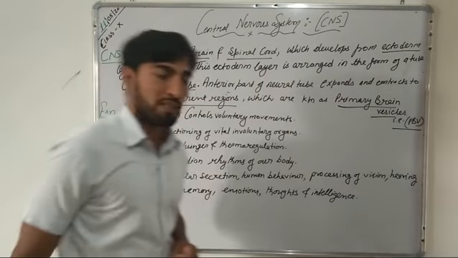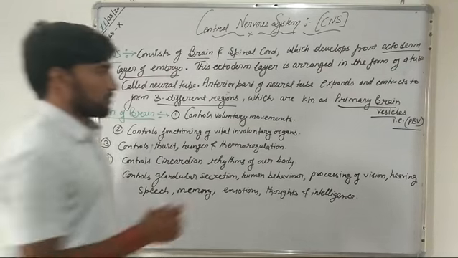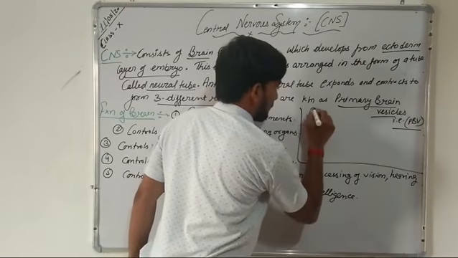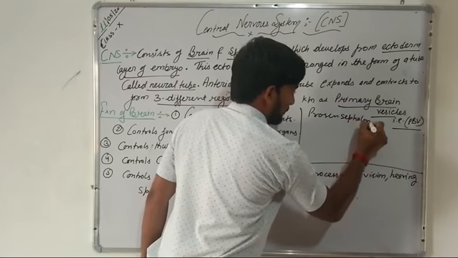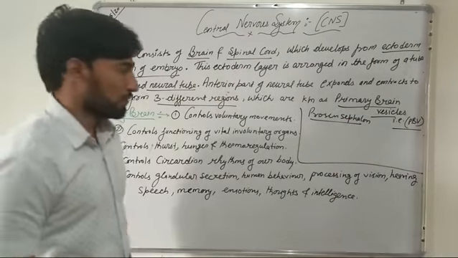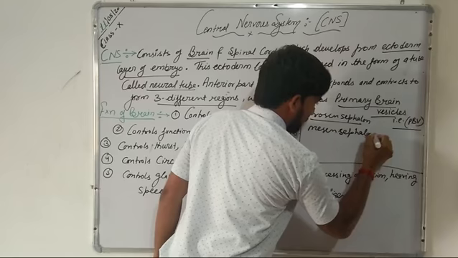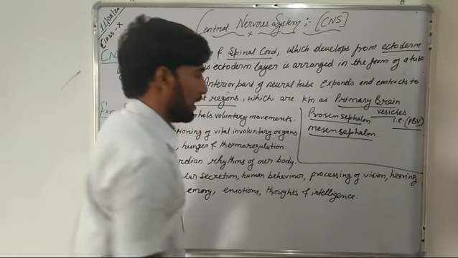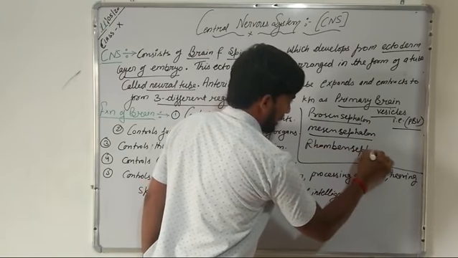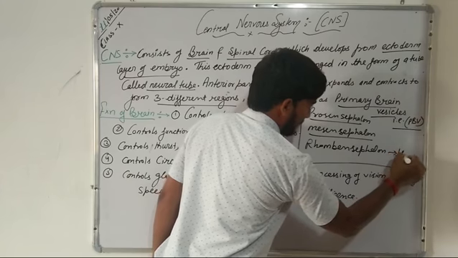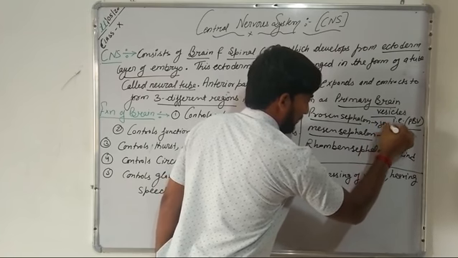These primary brain vesicles include prosencephalon, that is your forebrain, mesencephalon, that is our middle brain, and rhombencephalon, that is our hind brain. So this is our hind brain, this is our mid brain, and this is our forebrain.